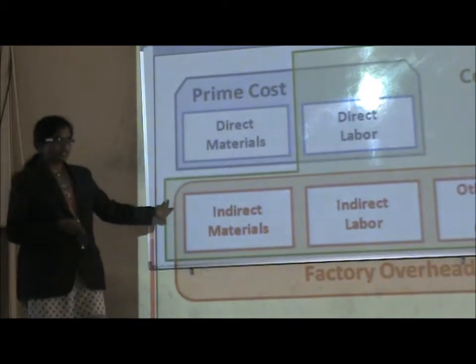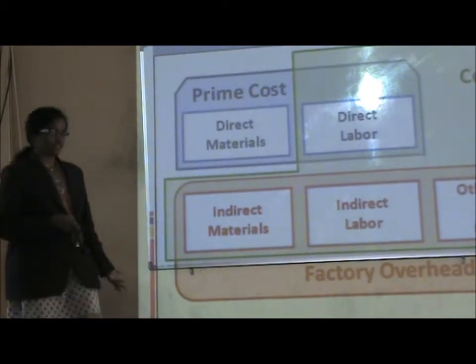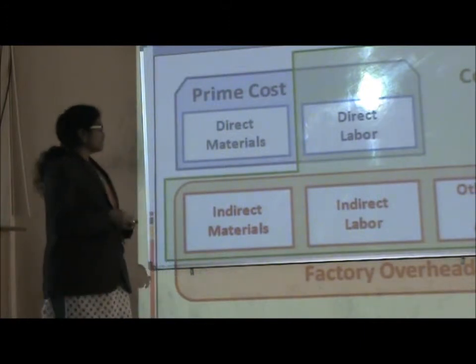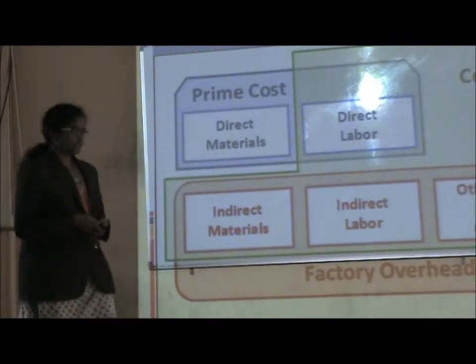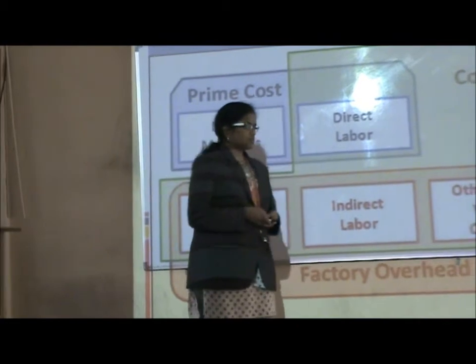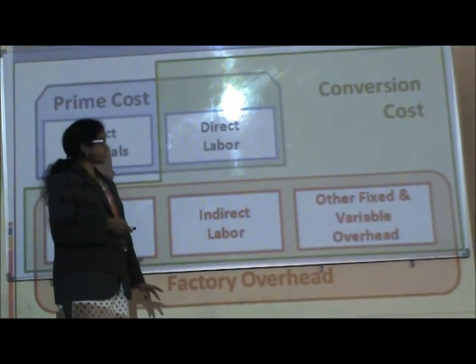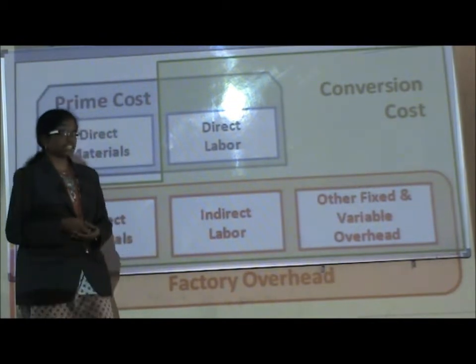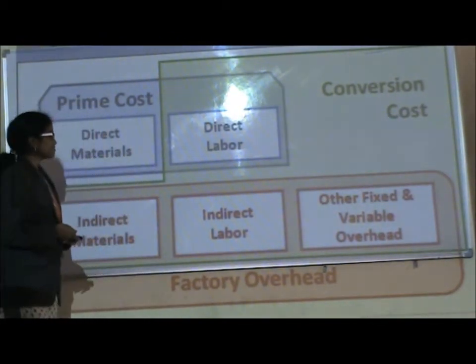Raw materials are involved in the production process. Without raw materials, we cannot start the production process. Direct materials, for example, for furniture the raw material is timber, and for shirt making the raw material is cotton. And coming to direct labor, the labor who are physically involved are called direct labor. Direct labor can also be termed as touch labor because they can touch the product during the production process.